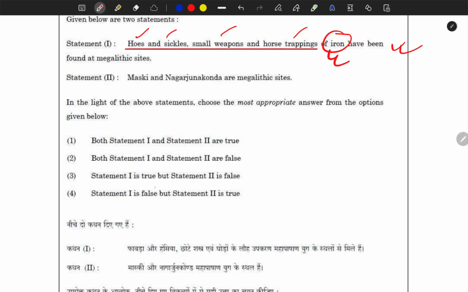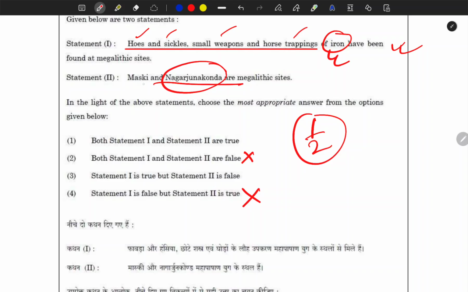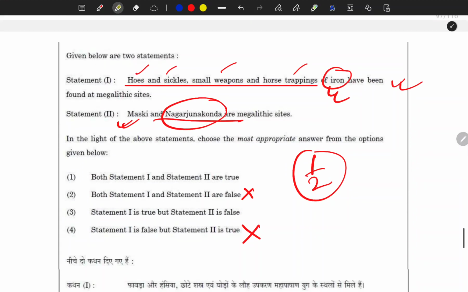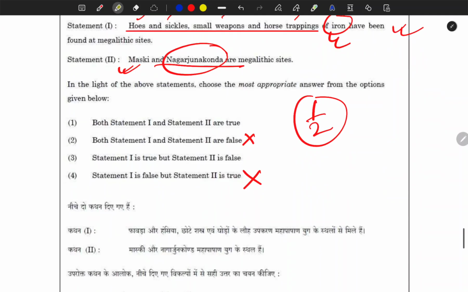So if statement 1 is true, we can eliminate the options where statement 1 is false, and where both statements are false. These we have already eliminated. Then it's a 50-50 game for you. I was not sure about Nagarjuna Konda, and Musky was definitely a megalithic site. So you could go with either option, but the UGC specifies that Nagarjuna Konda is also considered a megalithic site. So both statements are true according to the UGC.